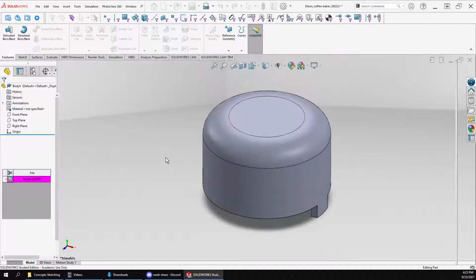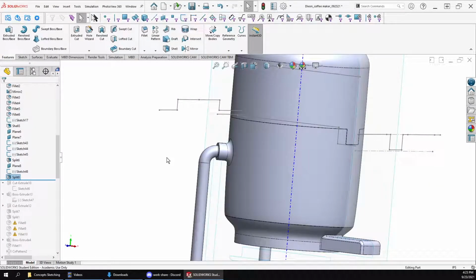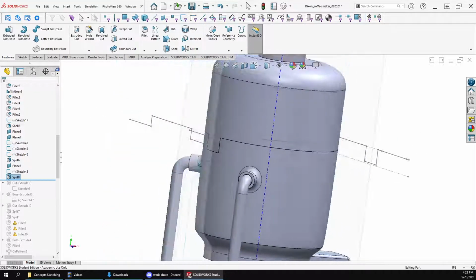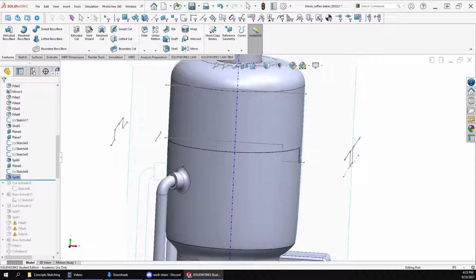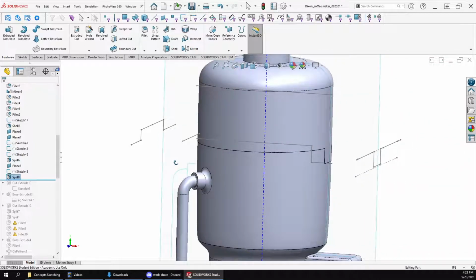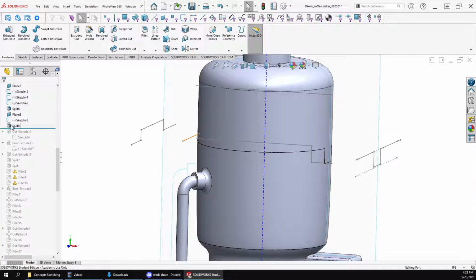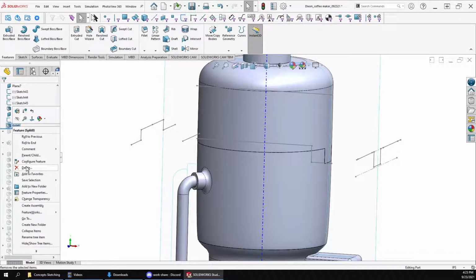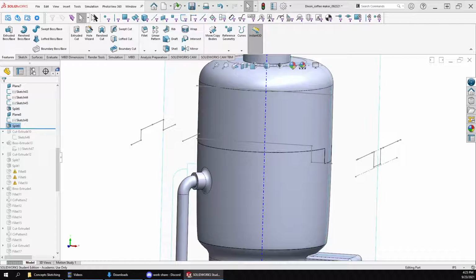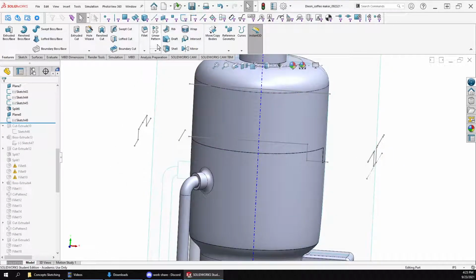What just happened there? Well, that was interesting. I'm not even sure what it just did there. That must be a new feature. Okay, let's try that again.